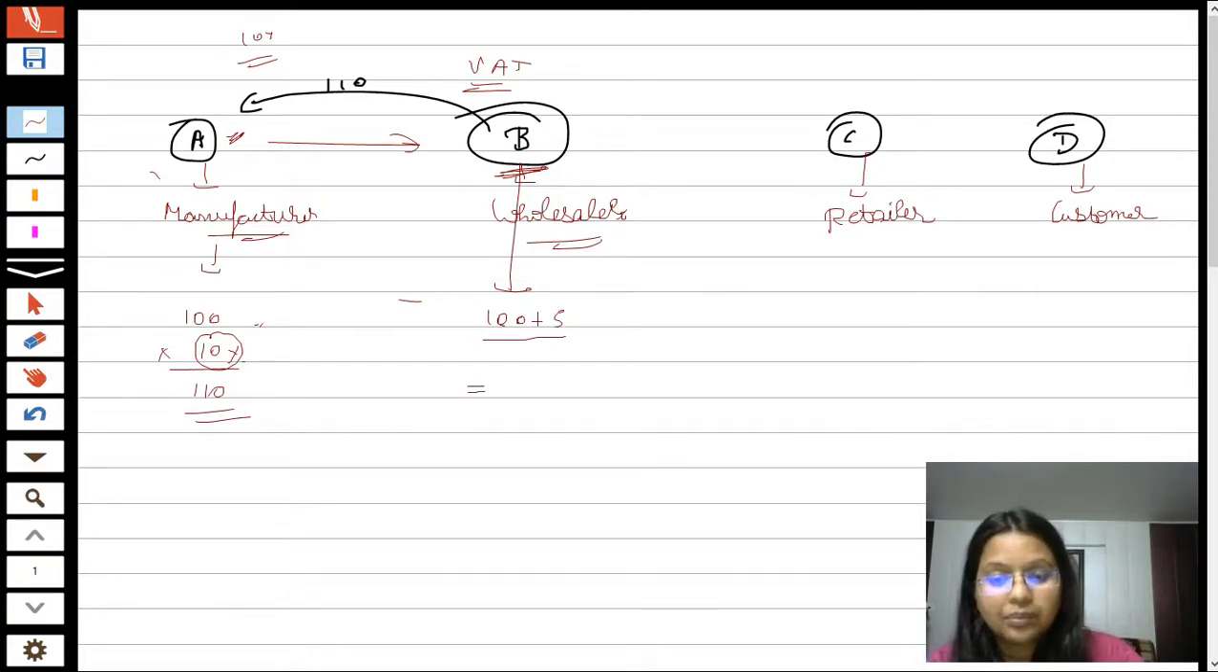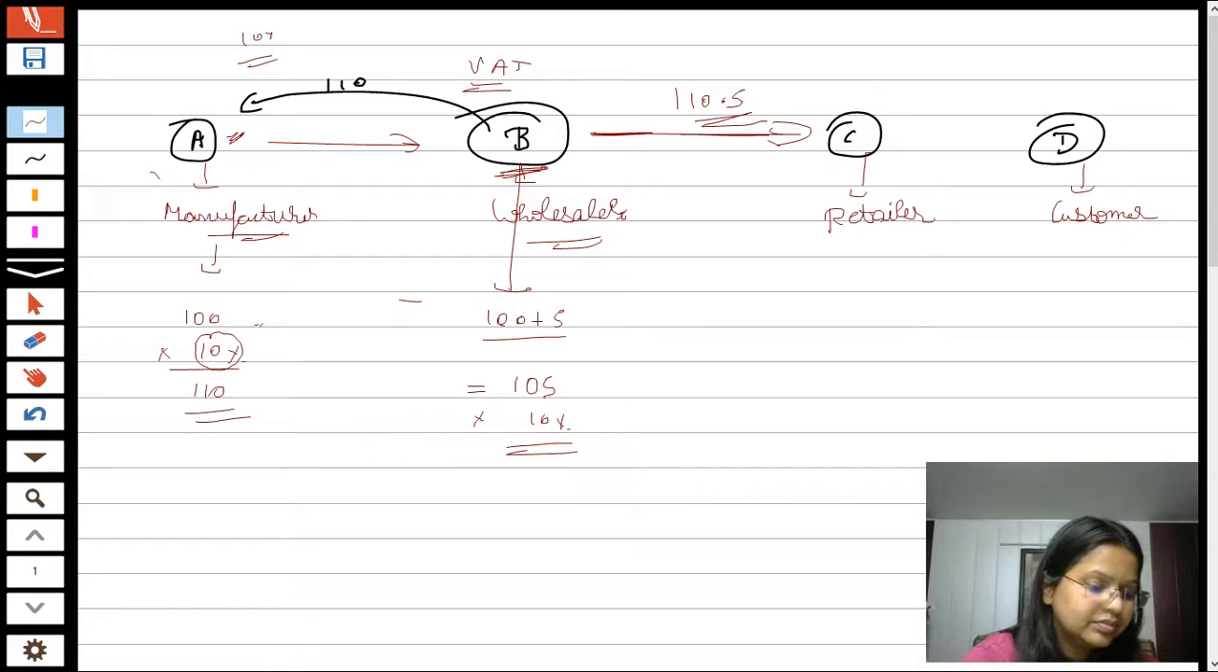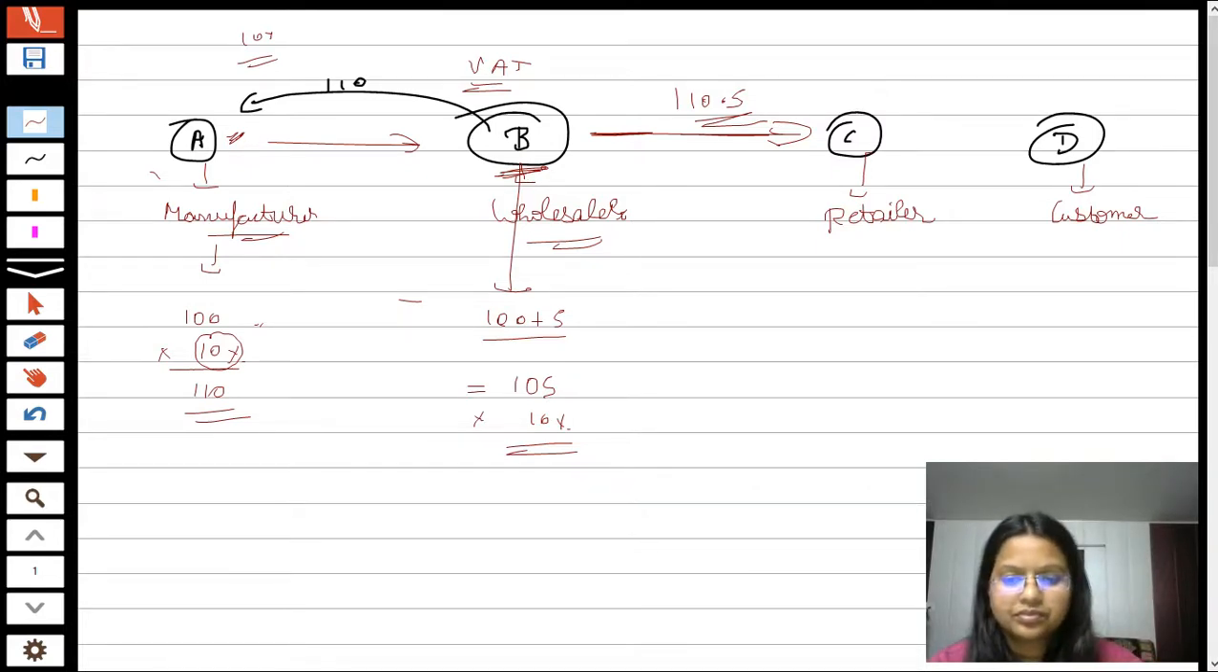So now the cost of the product is 105. We all know that there's a 10% GST rate on it. It means Mr. B is now totally charging rupees 110.5 from Mr. C, that is the retailer.